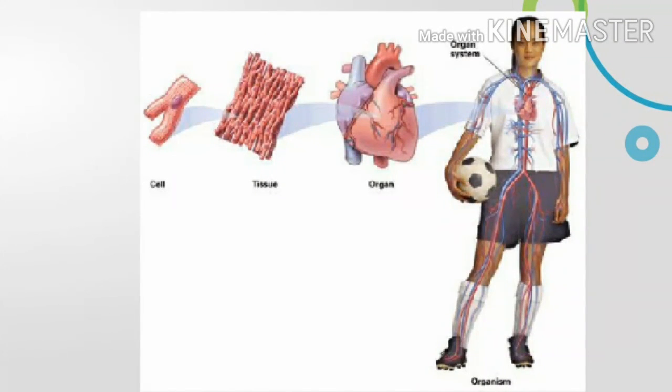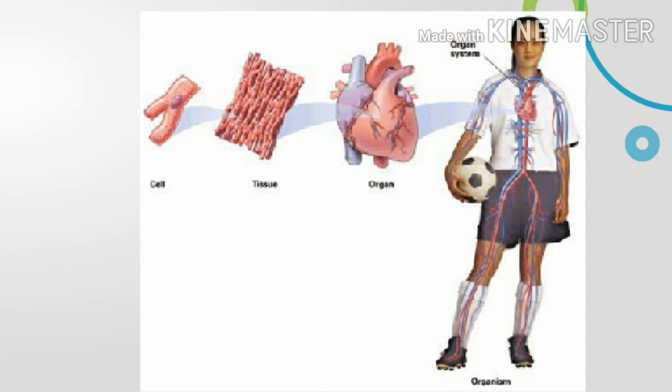Now we will study about cells, tissues, organs, organ system, and organism. Cell. A cell is the smallest unit of life which has a definite structure and performs a specific function. Tissues. The group of similar cells which work together to perform a particular function is called a tissue. Organs. An organ is a collection of different tissues which work together to perform a particular function in the body of an organism.